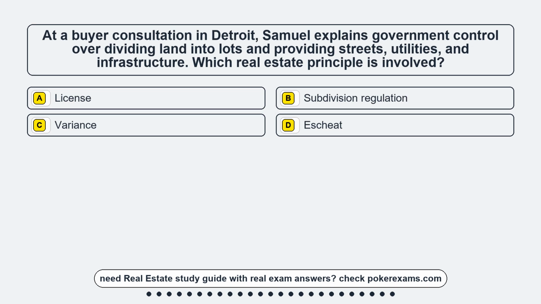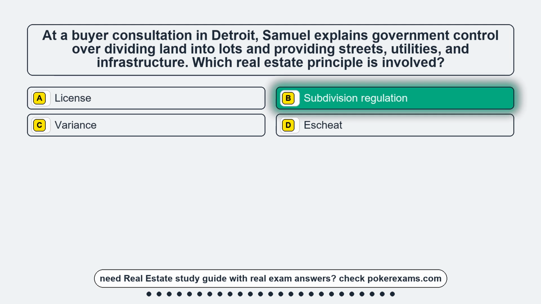Question 21. At a buyer consultation in Detroit, Samuel explains government control over dividing land into lots and providing streets, utilities, and infrastructure. Which real estate principle is involved? Option A, license. Option B, subdivision regulation. Option C, variance. Option D, escheat. The correct answer is option B, subdivision regulation.